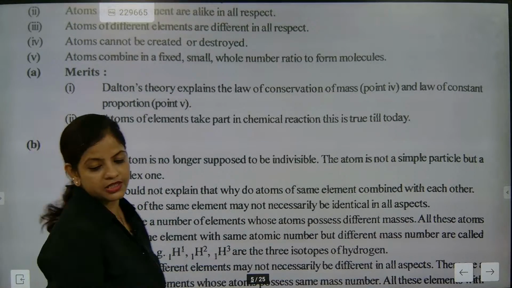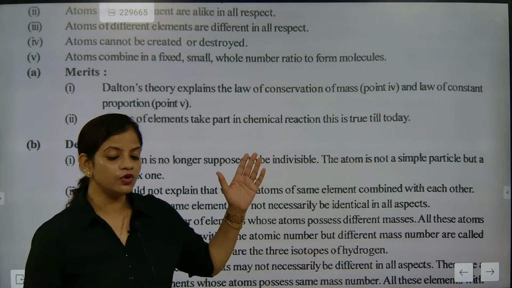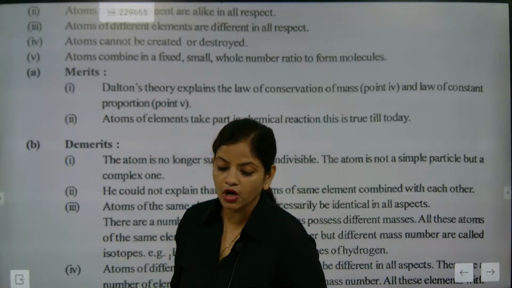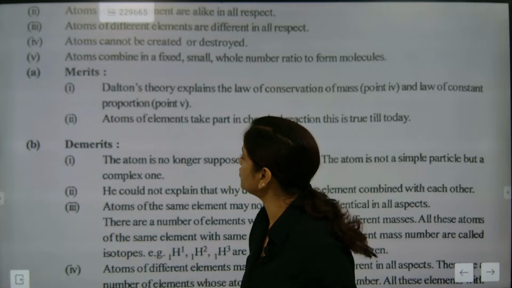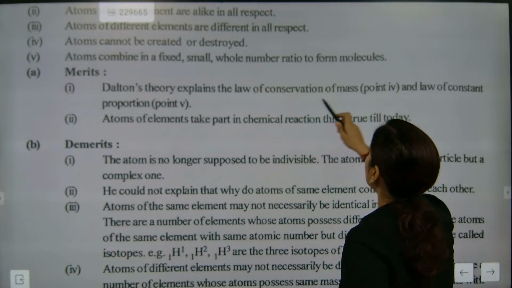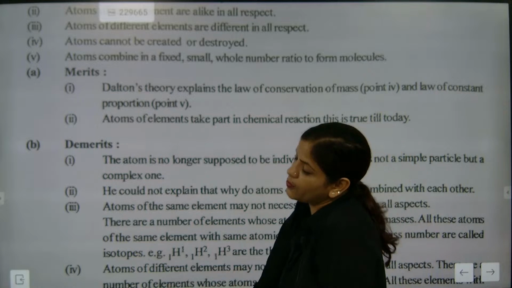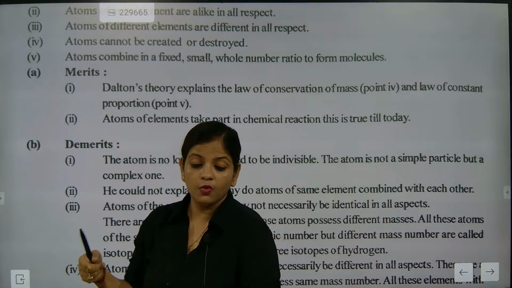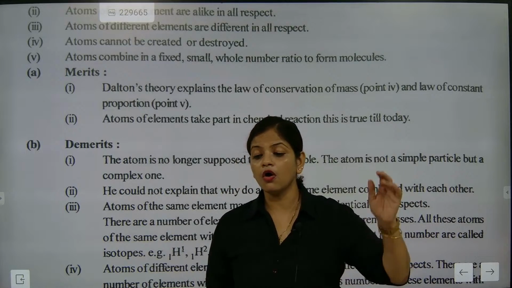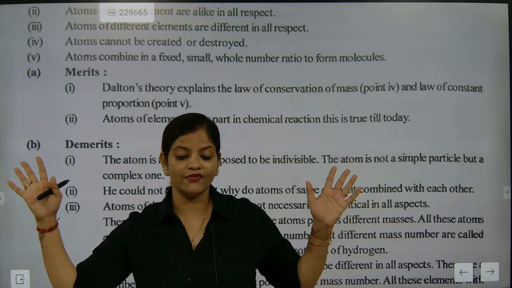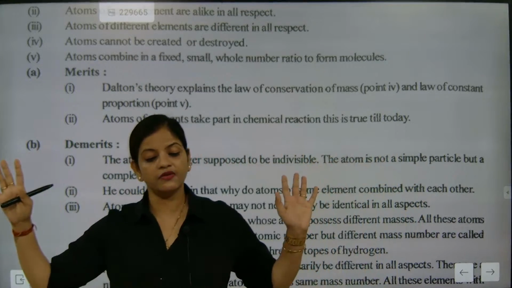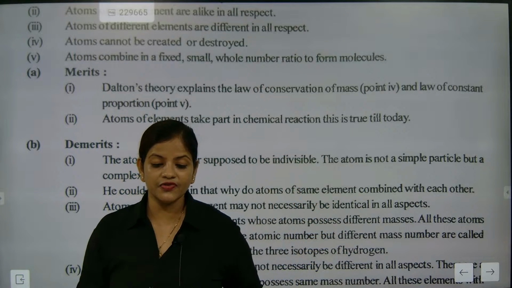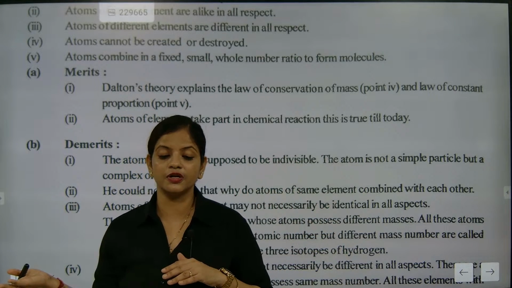Merits and demerits. Definitely everything has good points and bad points also. First we are going to talk about the good things, then the bad things. Dalton theory explains the law of conservation of mass and the law of constant proportion. These are the two important laws we still hold. The law of conservation of mass can never be denied. Anywhere in the entire universe, these two laws are accepted.